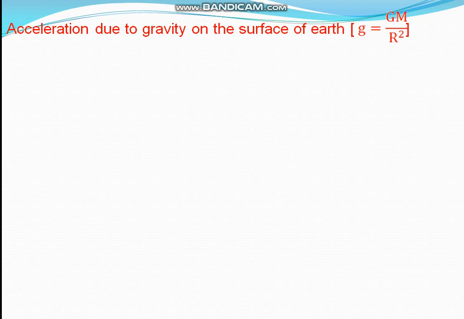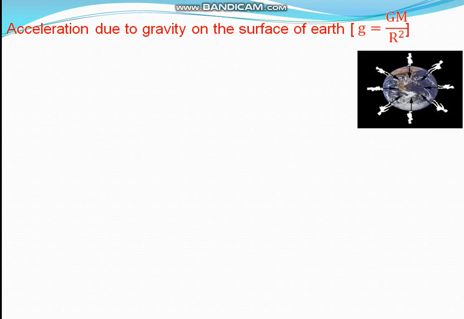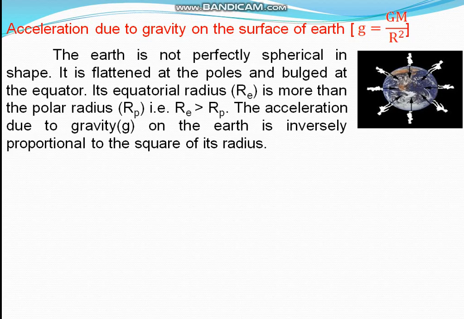Acceleration due to gravity on the surface of the earth. The earth is not perfectly spherical in shape. You can see in the figure, it is flattened at the poles and bulged at the equator. Its polar radius is less than its equatorial radius, and the acceleration due to gravity is inversely proportional to the square of its radius.